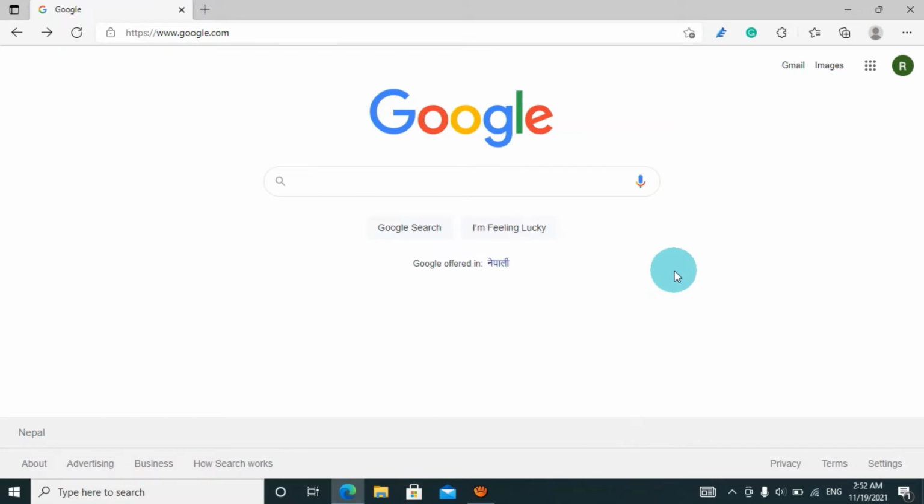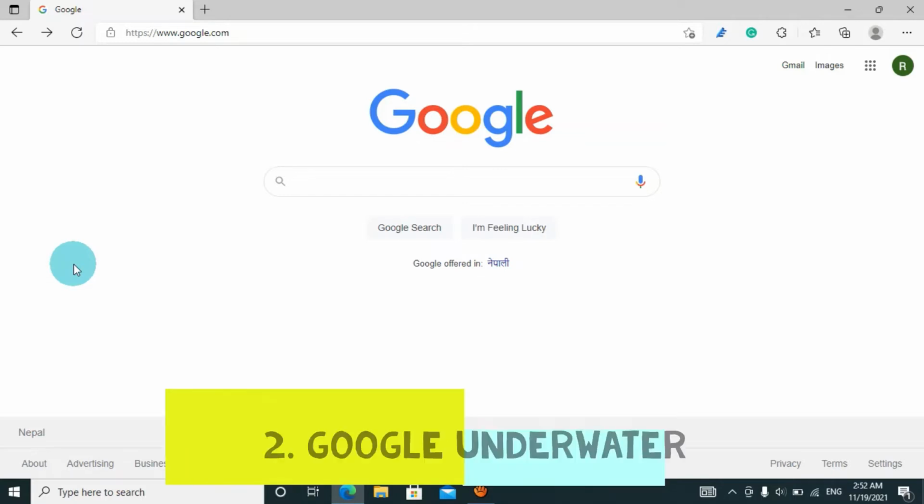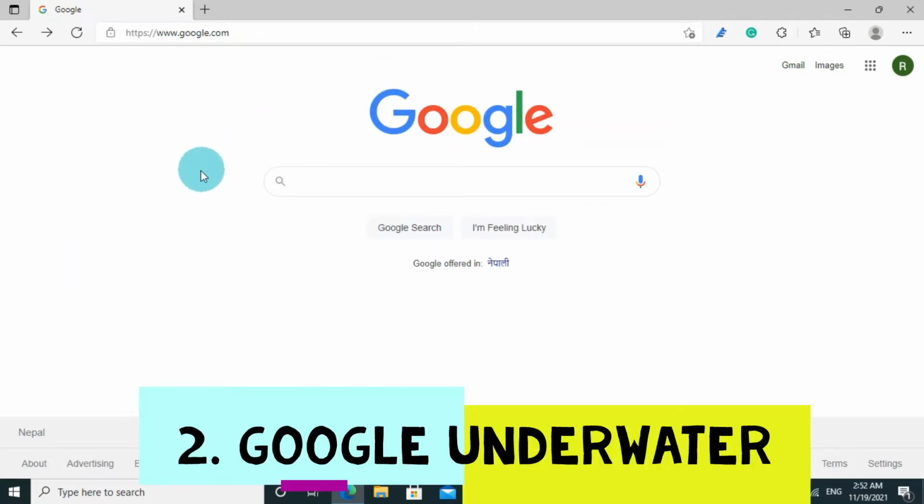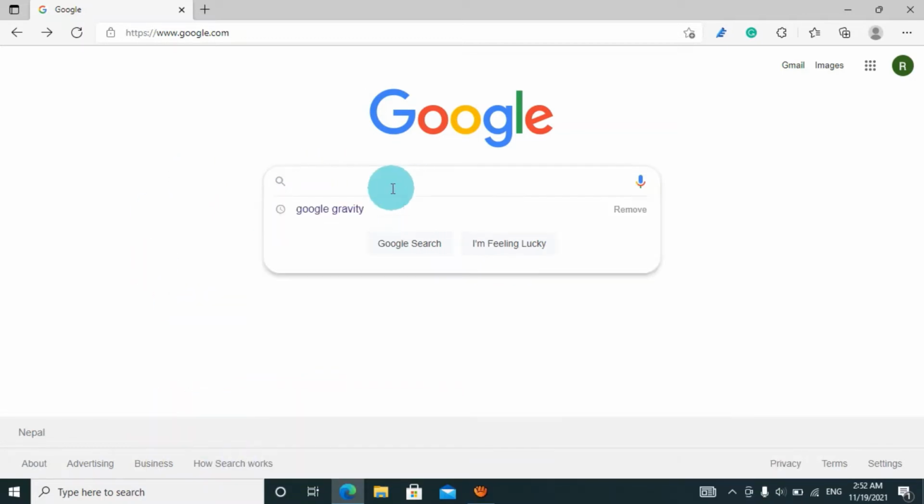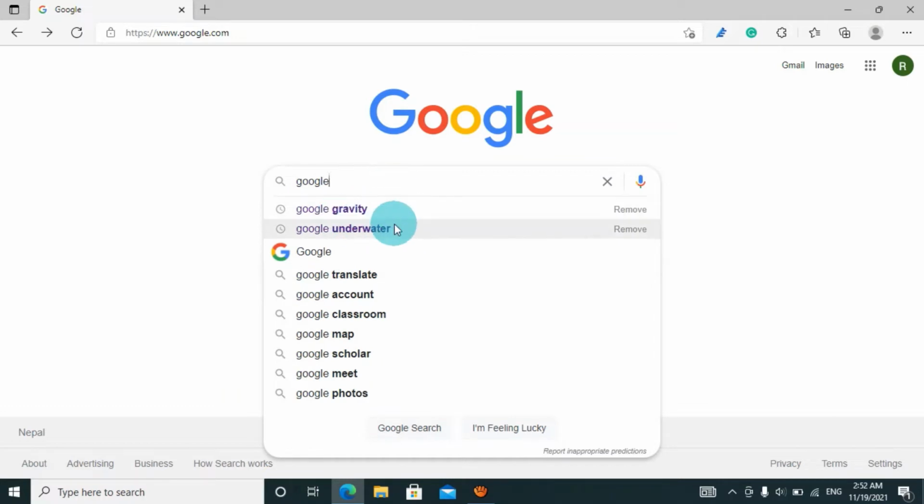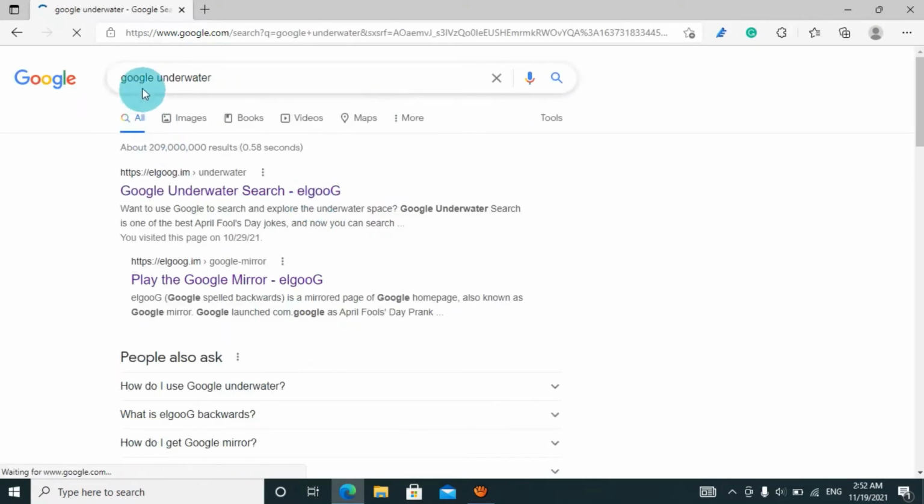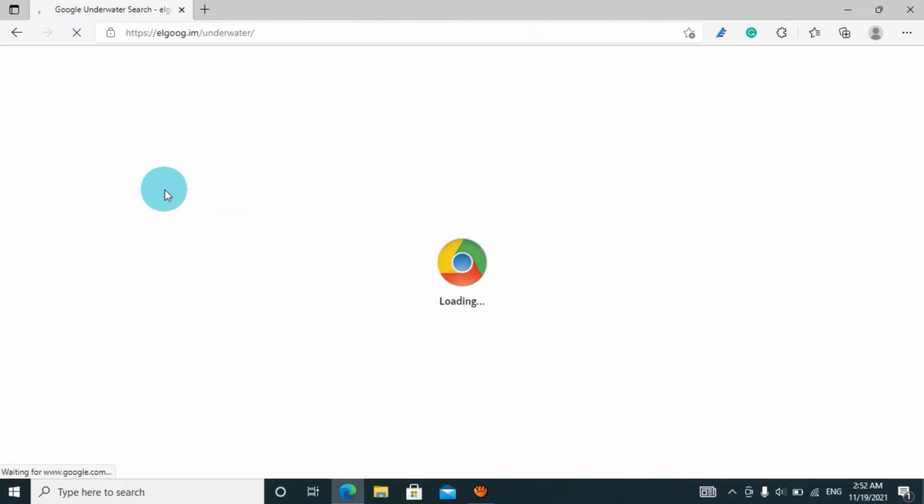Next, we have our top 2 website, which is again associated with Google, but it's a bit different from the top 3. To access it on your web browser, search for Google Underwater. It is also amazing and it is developed by Google itself. It has some animations. Let's check it out by clicking on the first website that appears at the top.